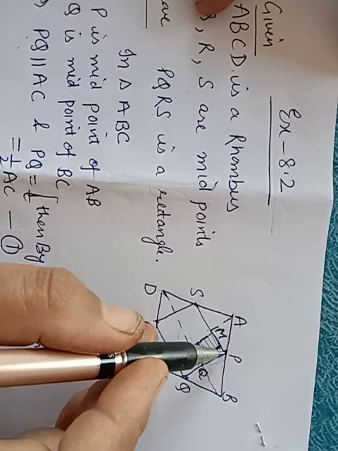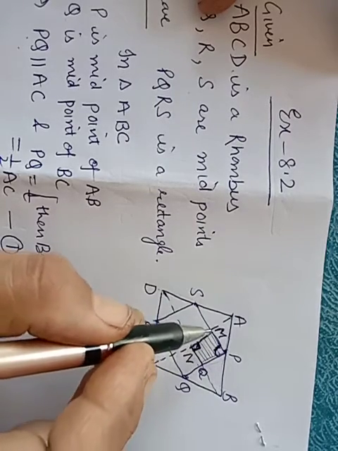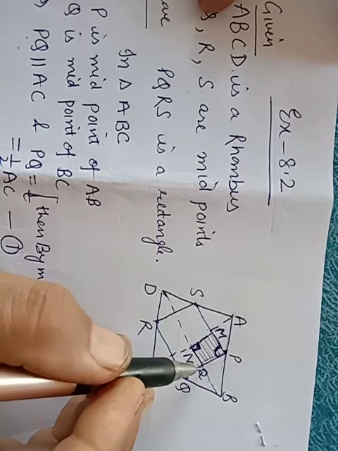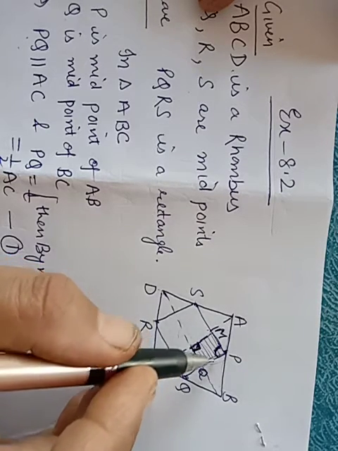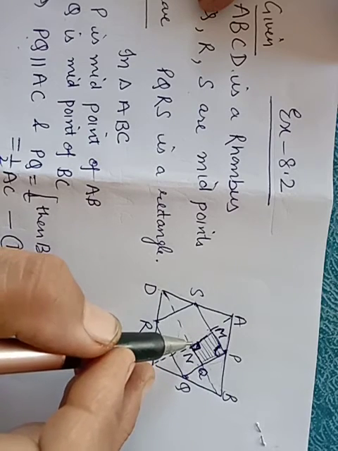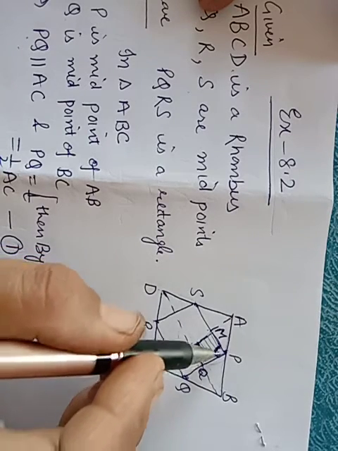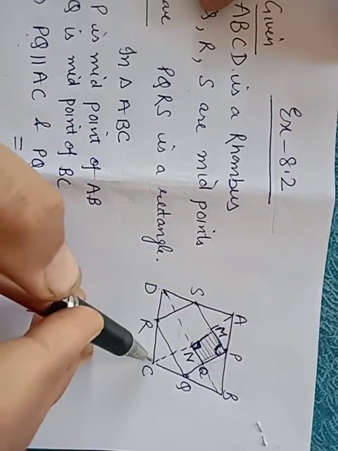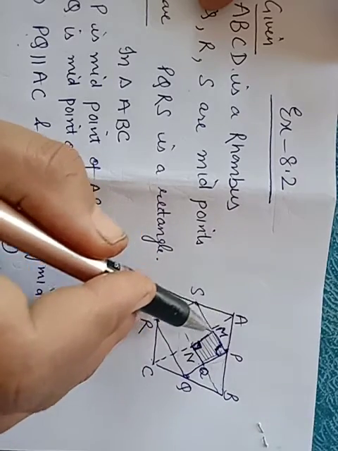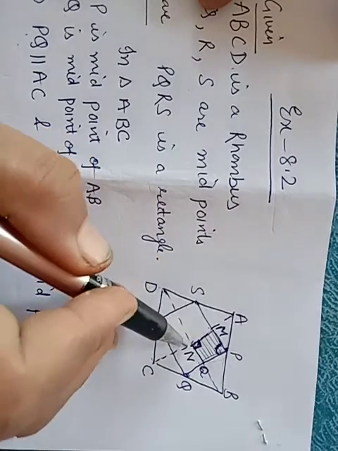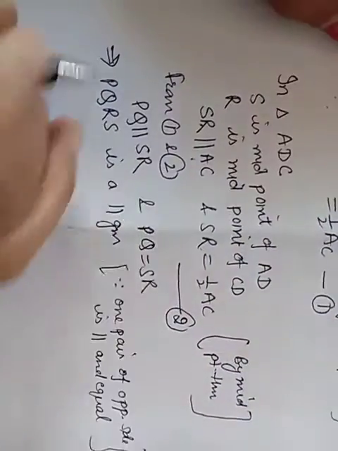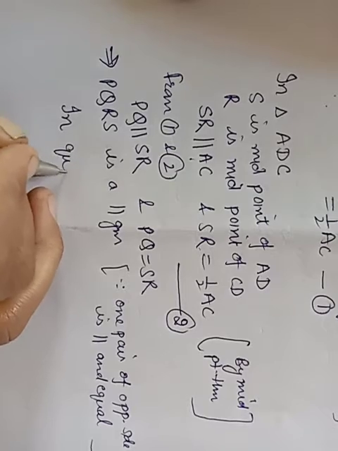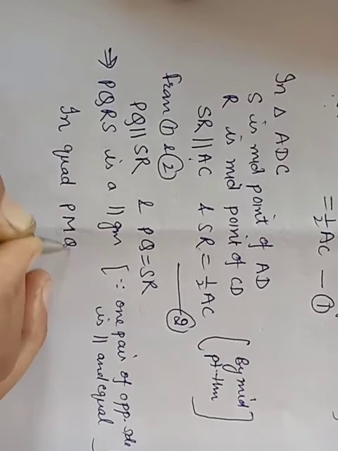On this side only P point is there. So this line PM will be parallel to this and equal to this. Similarly, this PQ and MN are also parallel and equal, and it will become a parallelogram. As this full line is parallel to AC, so this half part PQ is also parallel to MN. Now we will write in quadrilateral PMNQ.